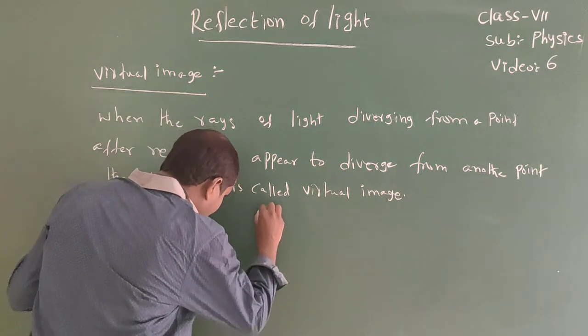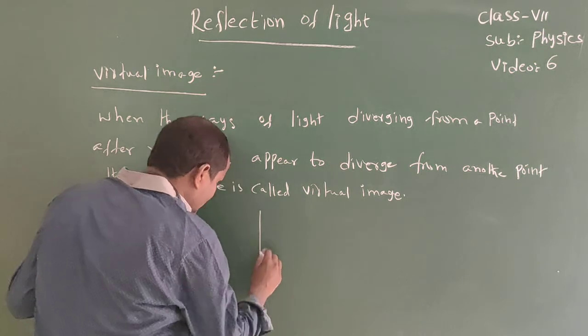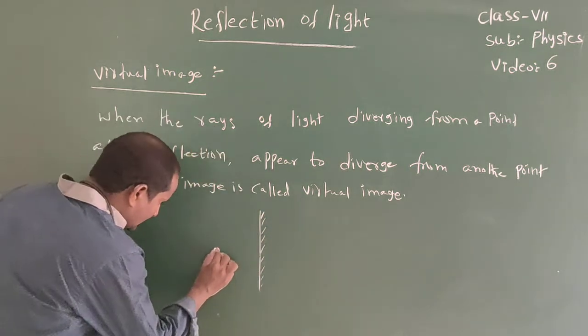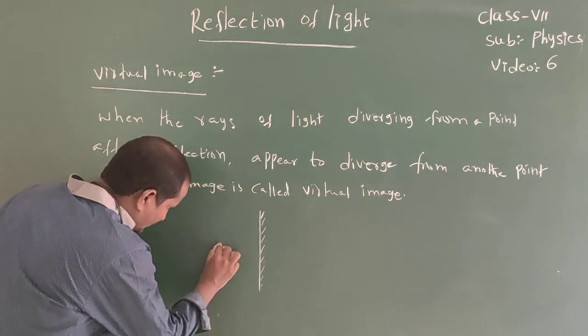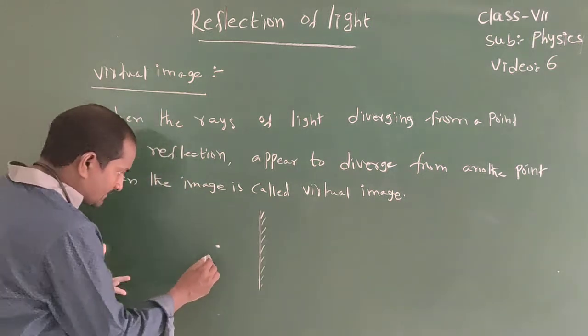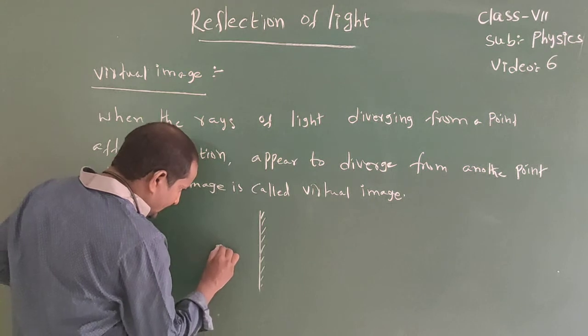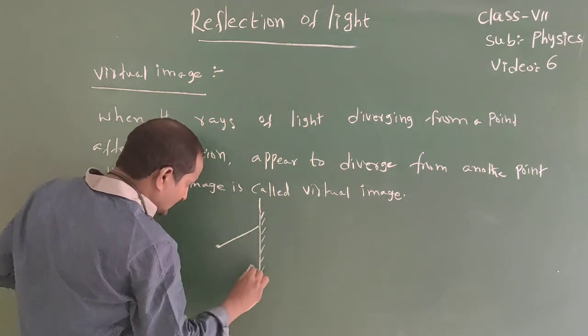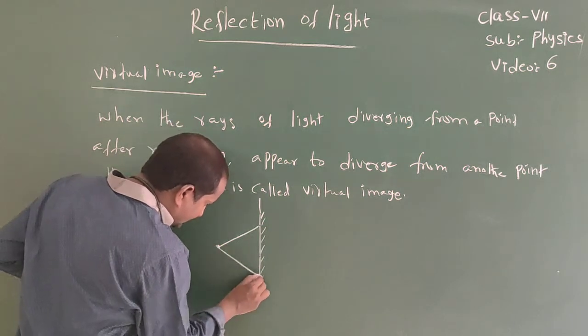Here image is back side of the mirror. Okay. From the source of the light or from the object, rays are diverging.